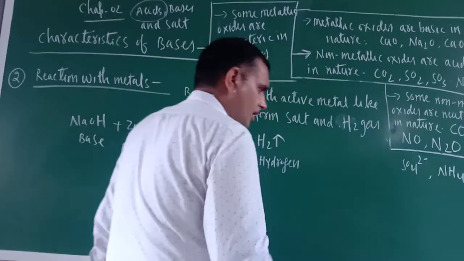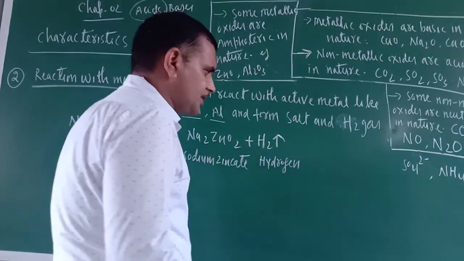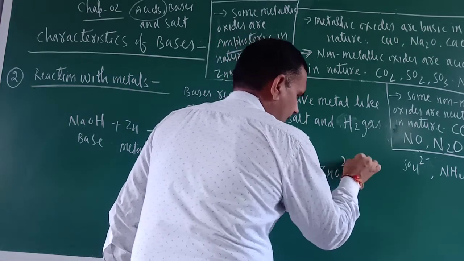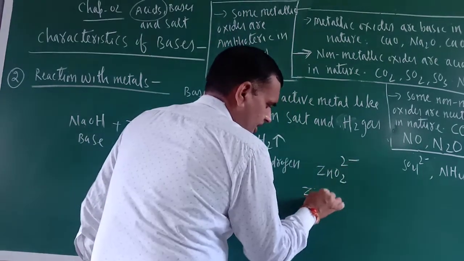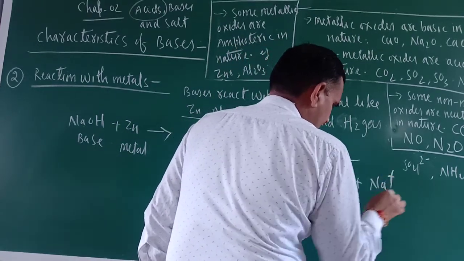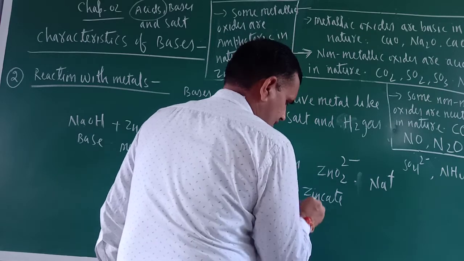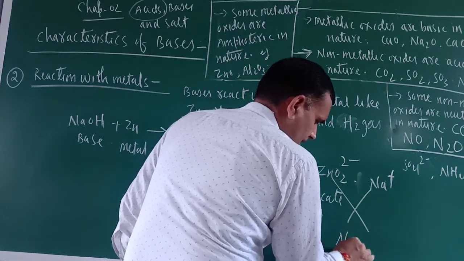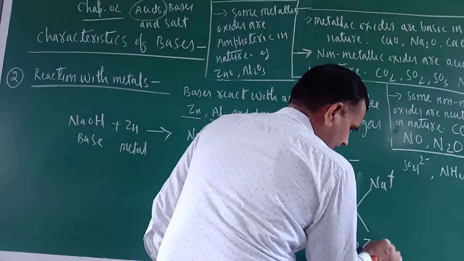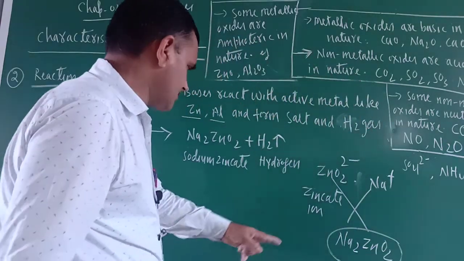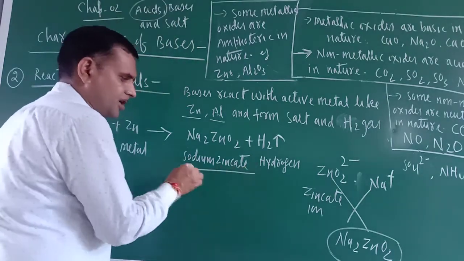Were you writing or not? Just like them, zincate is also one of the ions, ZnO2 2 negative. What is the name of this one? Zincate. It reacts with sodium, Na positive. This is zincate ion. So crisscross this one. What is the name of this one? Na2ZnO2. Sodium zincate.